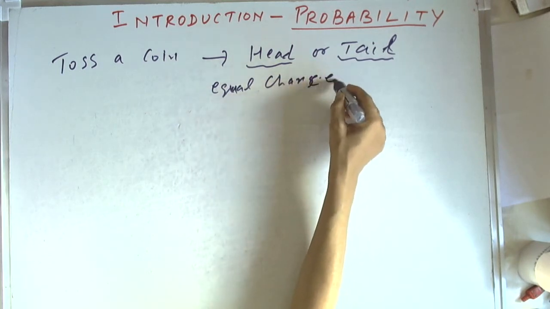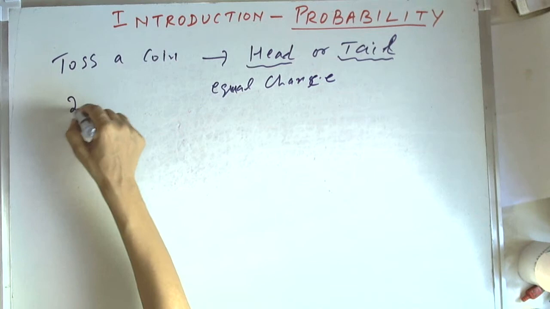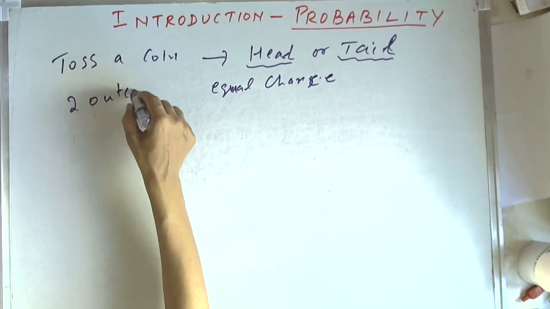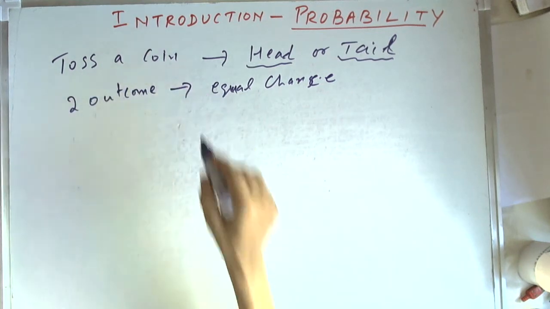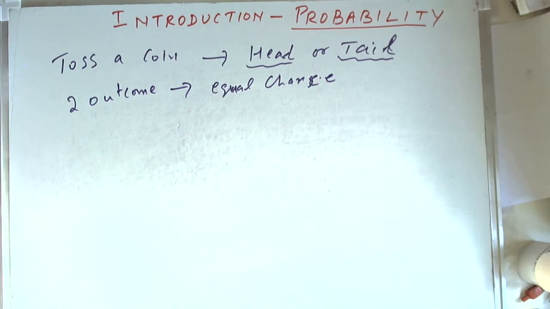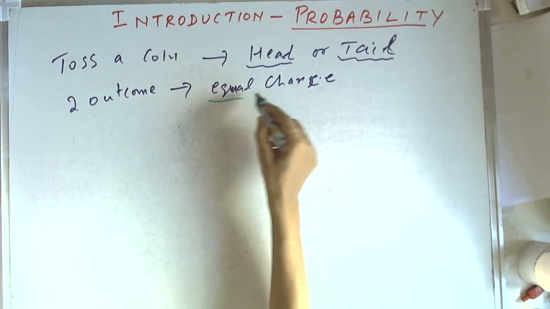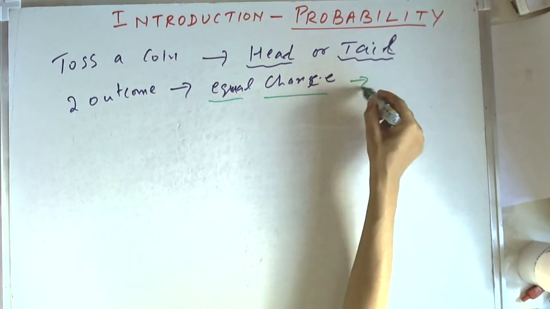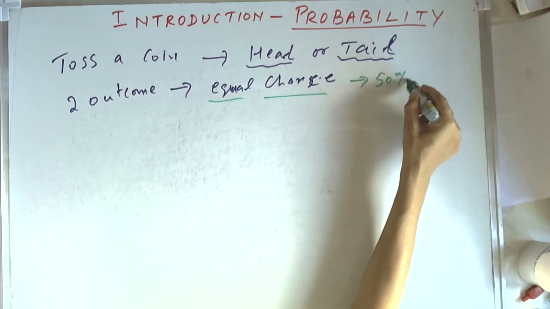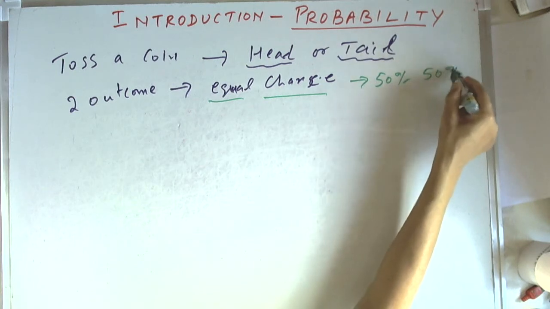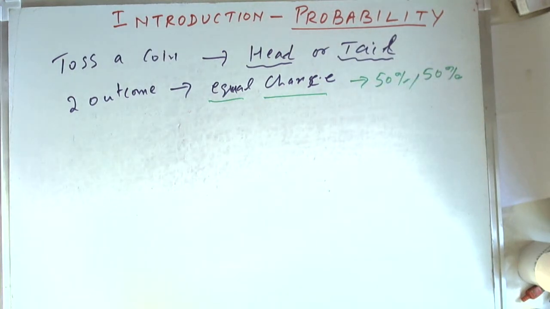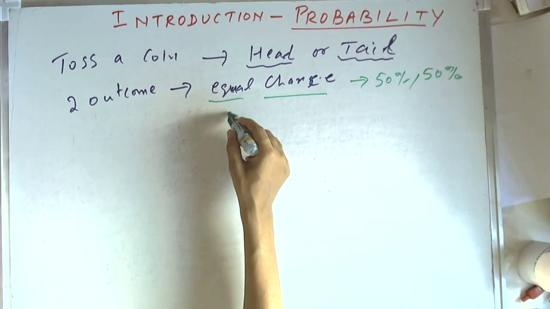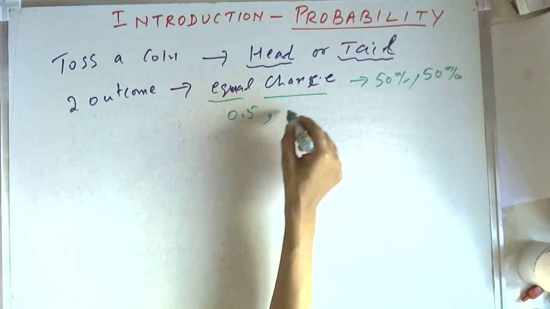So there are two outcomes, and both have equal chance, either head or tail. Equal chance means 50%, 50%, or we can also say 0.5, 0.5.